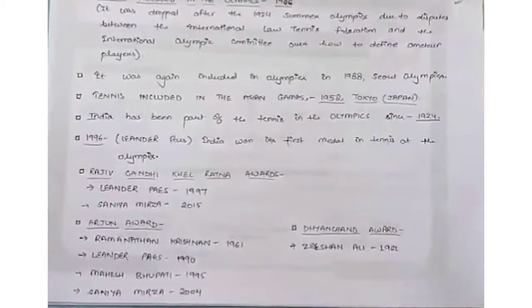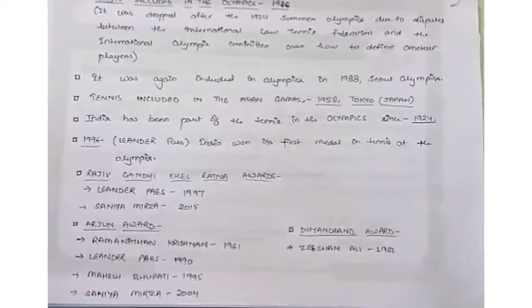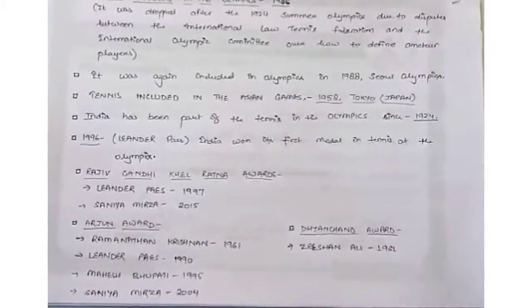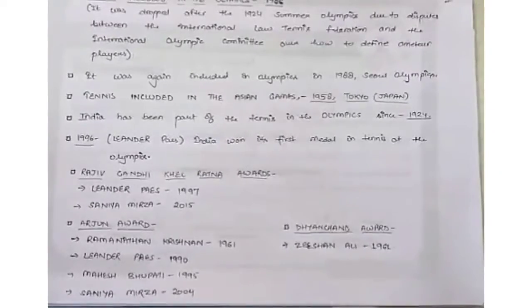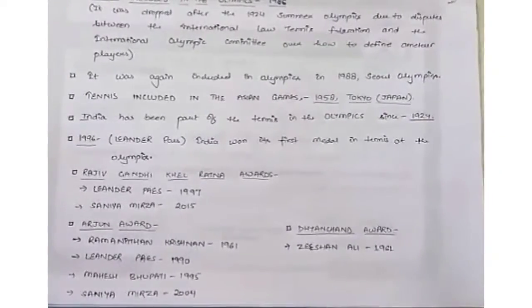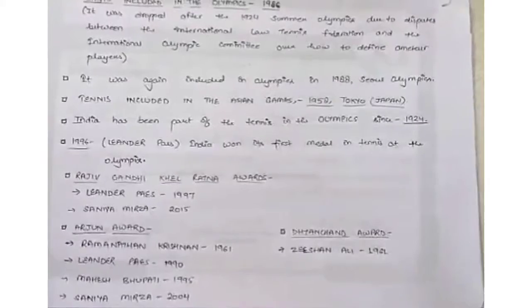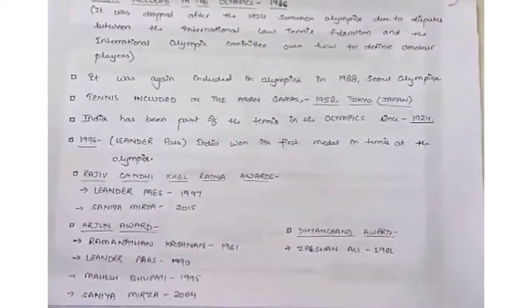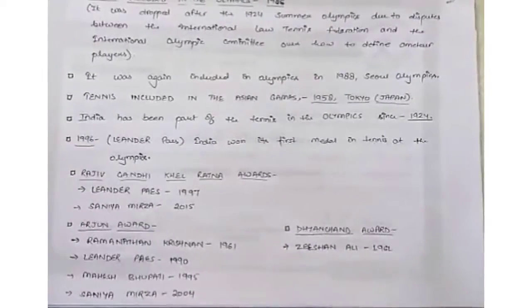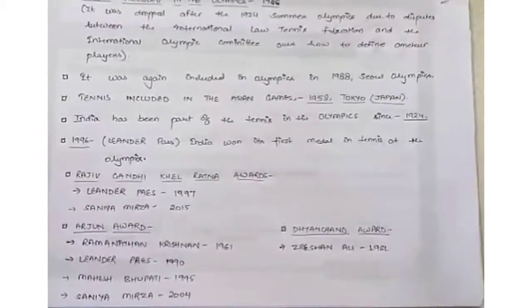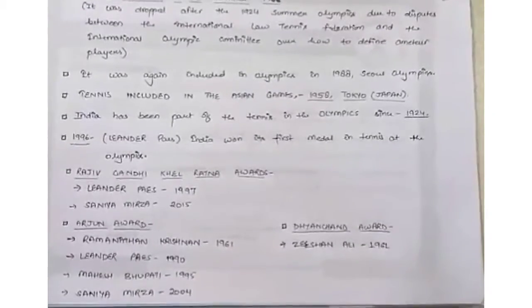Tennis was included in the Asian Games in 1958 in Tokyo, Japan. India has been part of tennis in the Olympics since 1924. In 1996, Leander Paes won India's first medal in tennis at the Olympics. Rajiv Gandhi Khel Ratna Award was first given to Leander Paes in 1997, then to Sania Mirza in 2015.